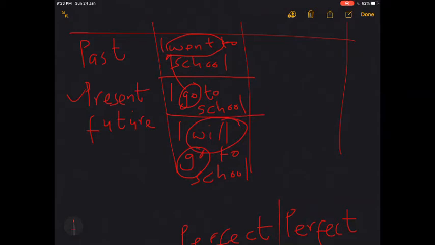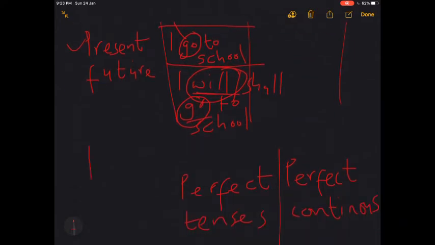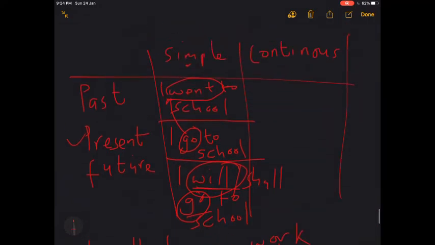For future tense, you just need to bring will or shall, usually will, and you add the normal form of the verb, which is go to school. Another sentence, I could say, I will do my work.